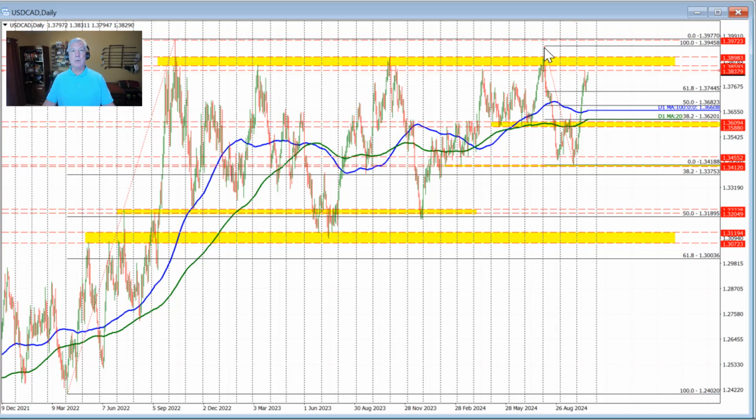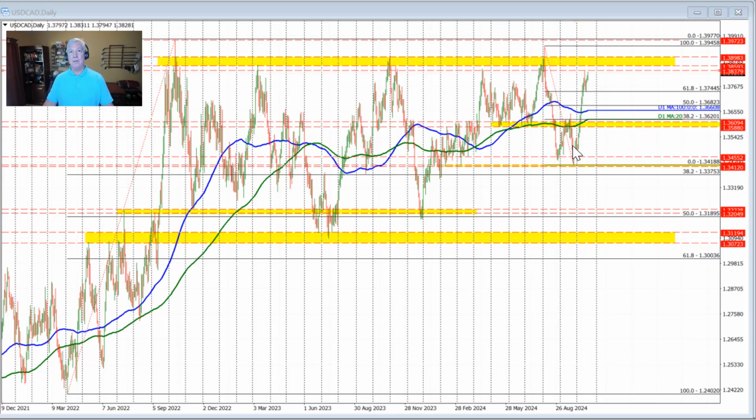The high price for 2024 reached up to 1.39458. The high price from 2022 was the highest price for the year, and also the highest level going back to 2022, at 1.3970. So stretching to the upside here after the sharp move higher over the last few weeks of trading.